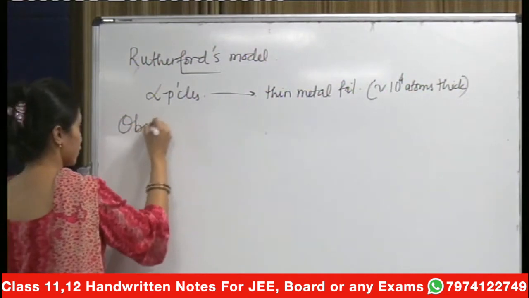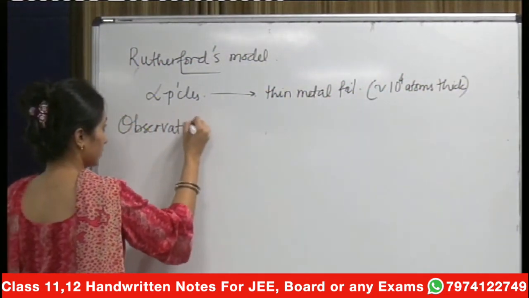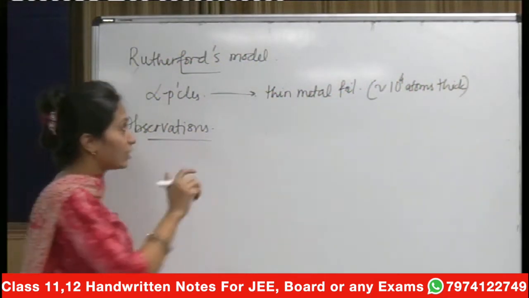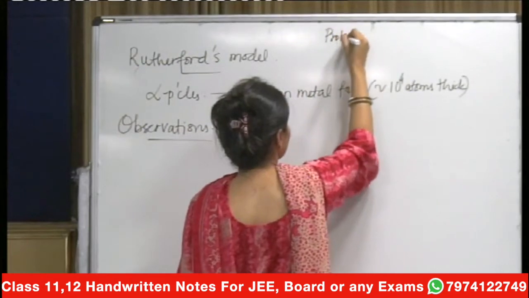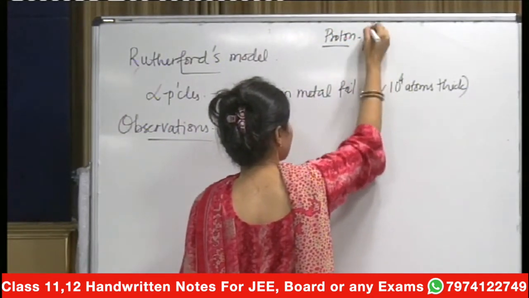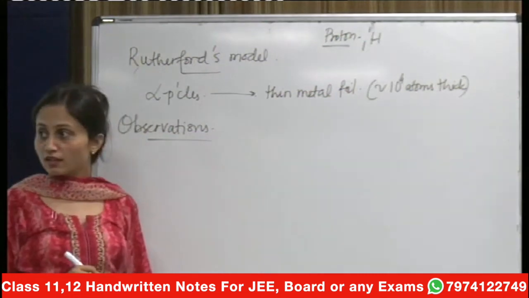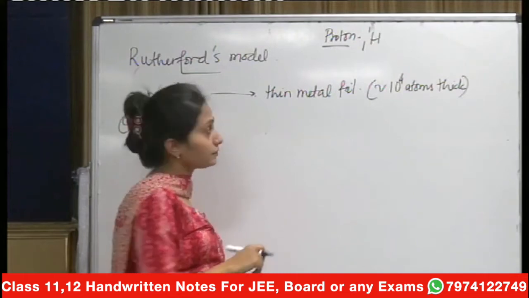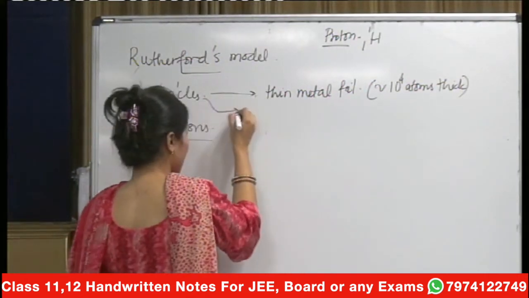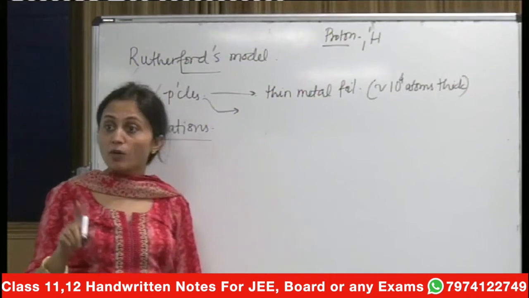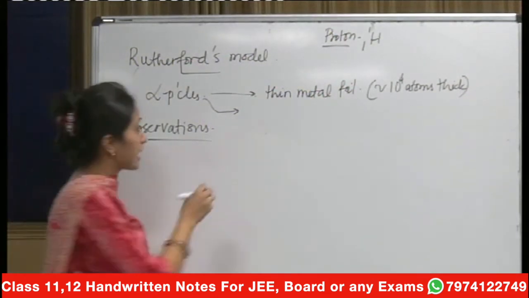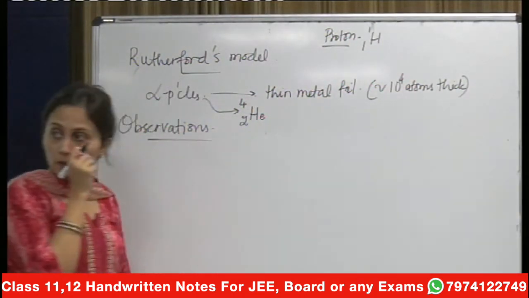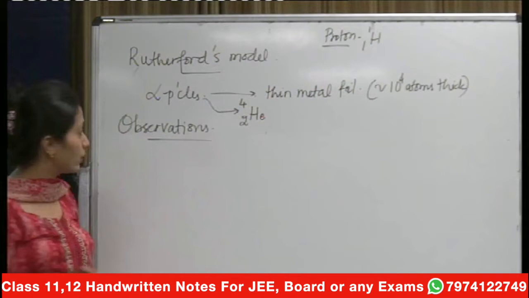Let's talk about the observations. He generated alpha ray particles, so alpha rays, which comprised the alpha particles. Remember that when I talk about a proton here, a proton is generally 1H1, where this represents the atomic number and this represents the mass. And when I talk about the alpha particles, you should also know that I am talking about a helium atom. Alpha particles are represented by 2He4.